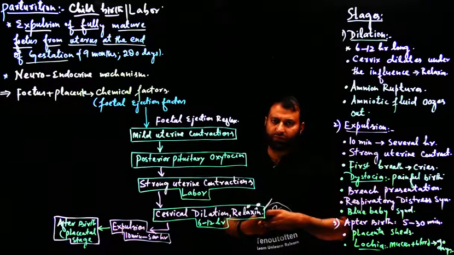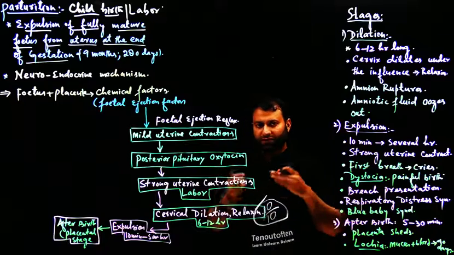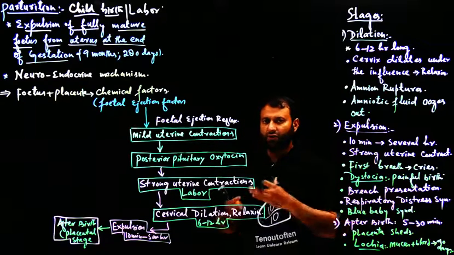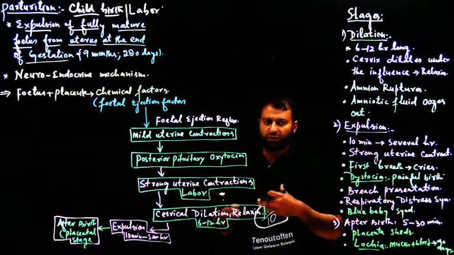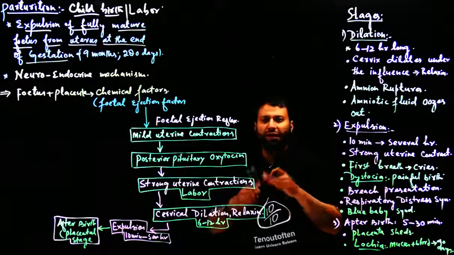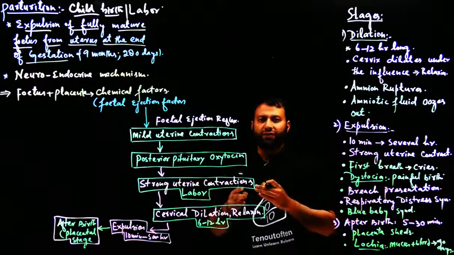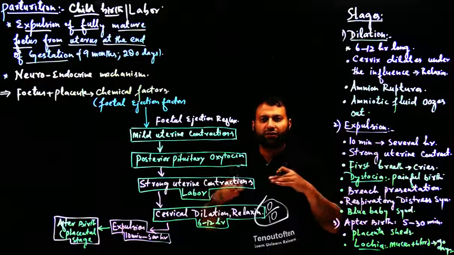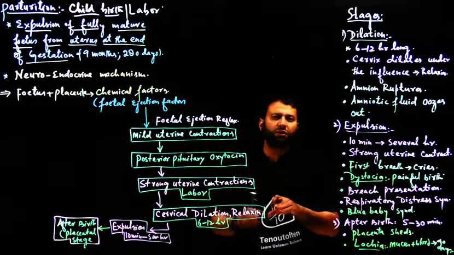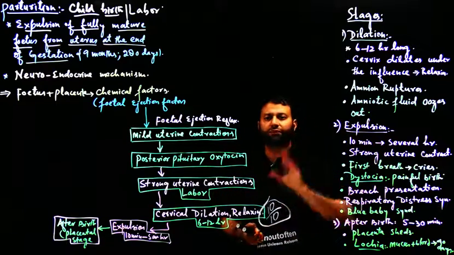For that, certain events take place within the body of the mother, controlled by the fetus and placenta itself, and those reactions culminate in the expulsion of the baby from the uterus.